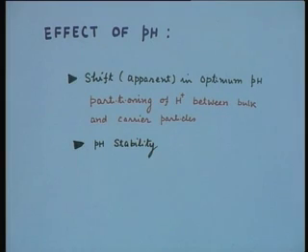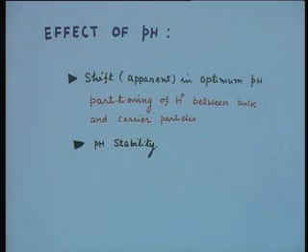That means the partitioning of hydrogen ions between the bulk and the carrier particle depends upon the nature of charge. If the carrier is negatively charged, there will be a higher concentration of hydrogen ions compared to the bulk, and vice versa. Therefore, in the case of a negatively charged carrier, the apparent shift in pH will be on the alkaline side, because for a higher pH in the bulk, the actual pH in the carrier particle will be lower; hydrogen ion concentration is more in the carrier.